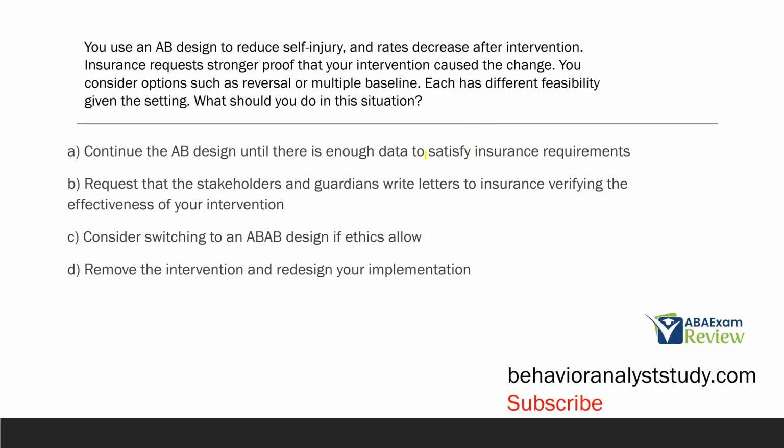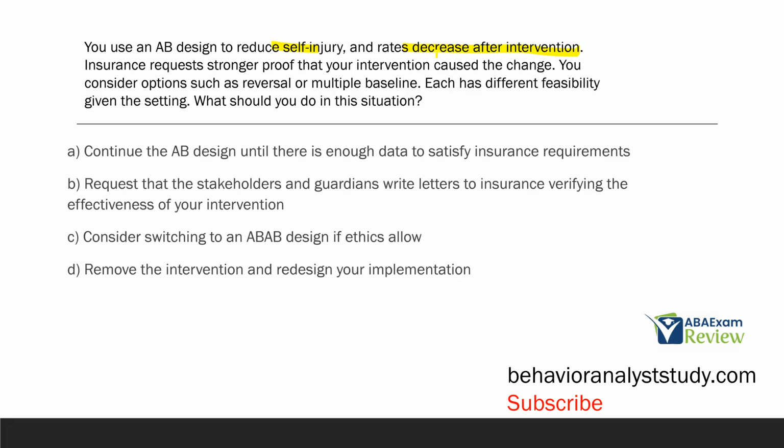So let's put ourselves in this particular scenario where you are using an A-B design to reduce self-injury and rates decrease after intervention. So first glance seems okay. We know with self-injury, there's going to be some ethical concerns with any sort of reversal design, and the rates seem to be decreasing.